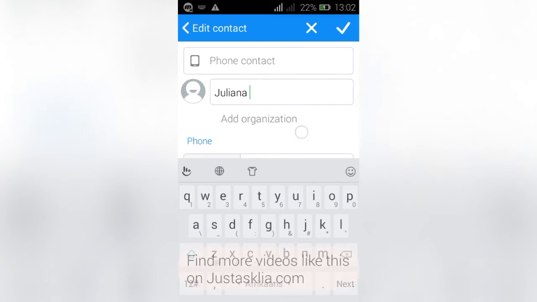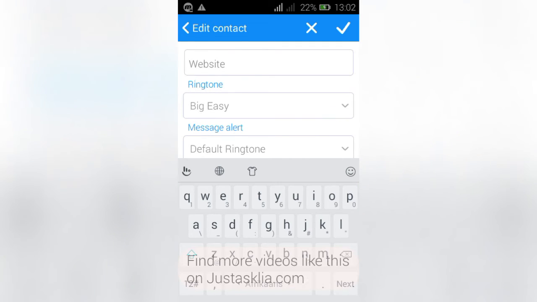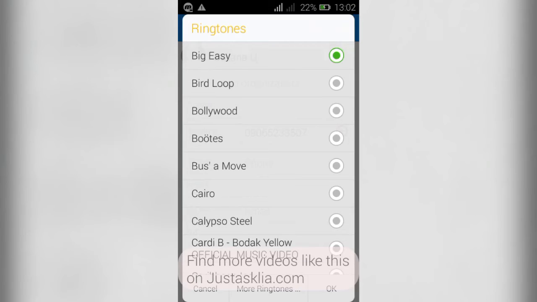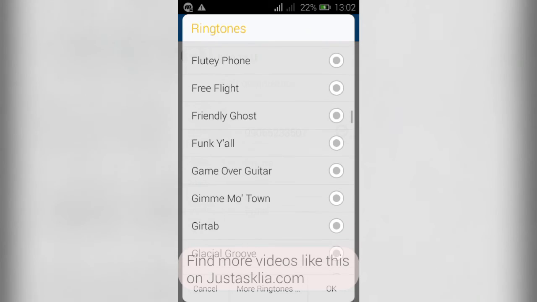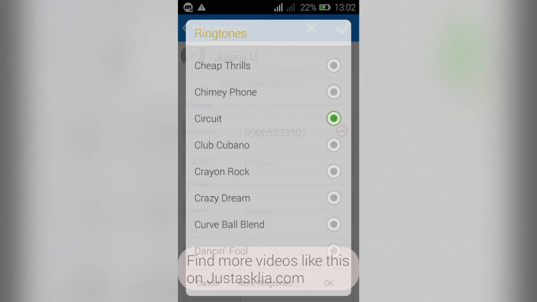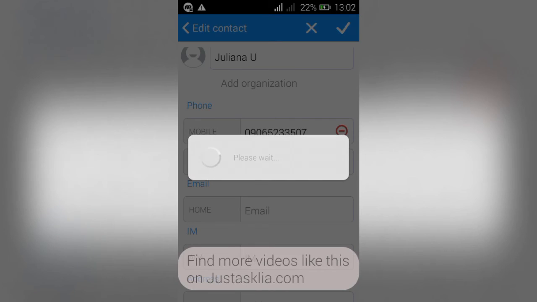Now scroll downwards to the ringtone, click on it and choose my media storage. These are a list of ringtones on your phone, so I'll pick any one I like and then let's try this. Then click on OK, and then I save. So when this number calls me, that ringtone is going to play.